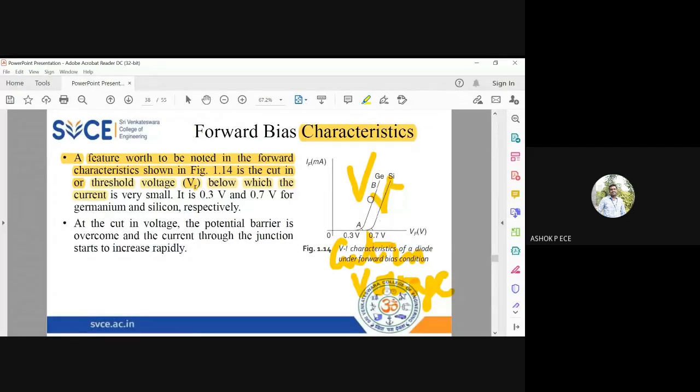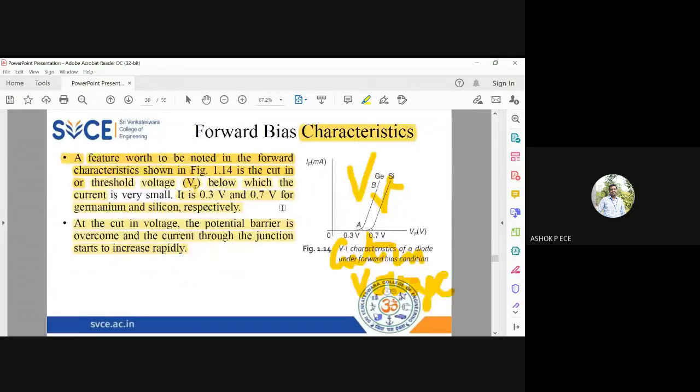So as long as whatever supply you give is less than this value, the diode will not work. At the cut-in voltage, the barrier potential is overcome and the current will slowly increase. So the diode starts conducting only after the cut-in voltage, 0.3 for germanium and 0.7 for silicon. This is the forward bias characteristics of the diode.